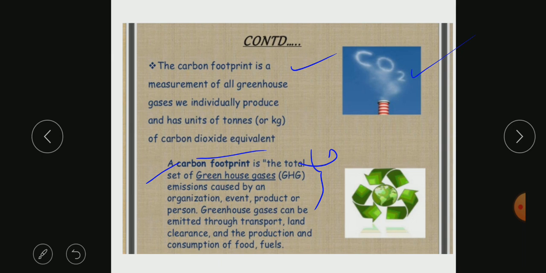So it can be calculated at various levels: individual, then family, organization, it depends on how you calculate it. But at the end, it is the total amount of greenhouse gases emitted by an individual, family members, a certain group or an organization. It can be emitted by transport, how many vehicles we use, land clearance, and the production and consumption of food, fuels, etc.